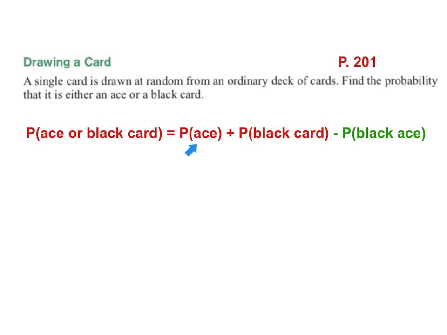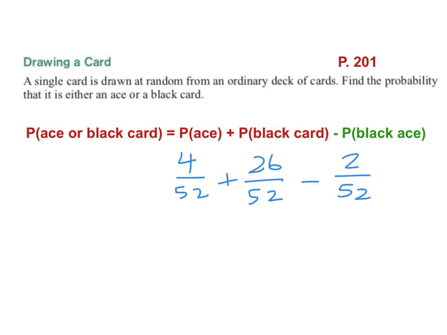So the probability of getting an ace is what? 4 out of 52. A black card, 26 out of 52. And black aces, we already determined there were 2 of those, so 2 out of 52. So this is what my setup looks like. Rather than trying to go through it all in your head and cancel them out, I would stick with this, subtracting the probability of them both happening at the same time.